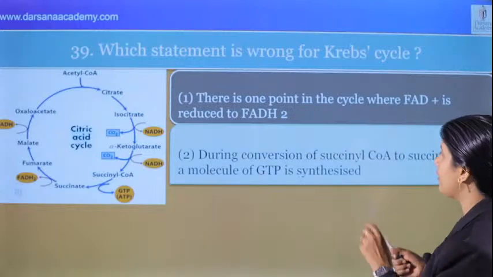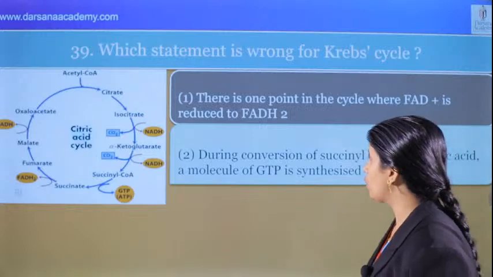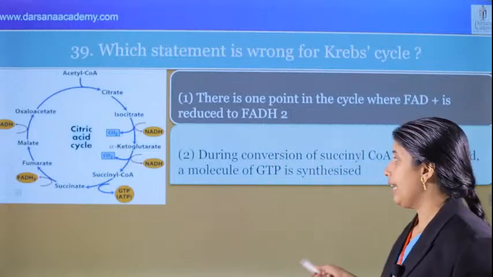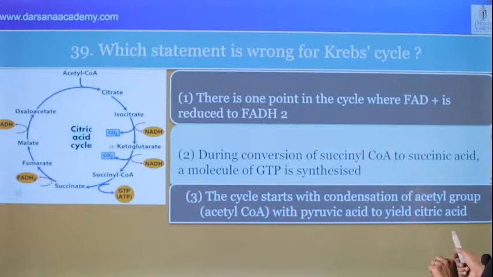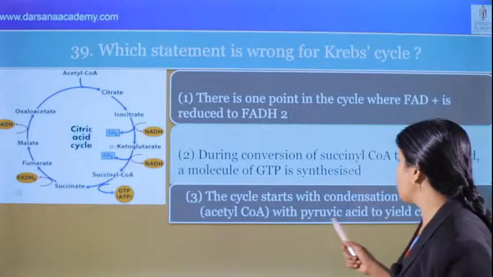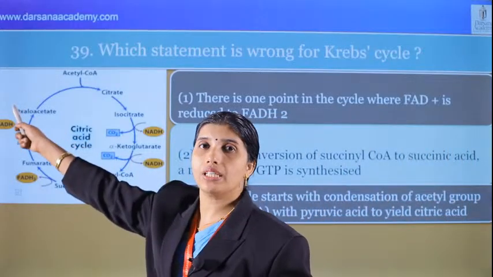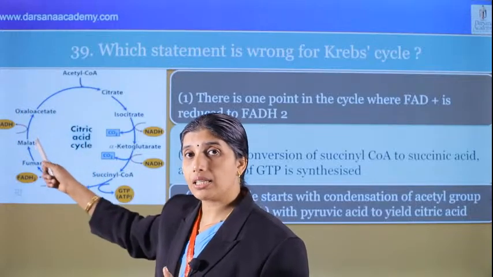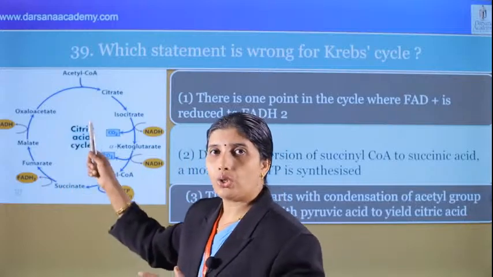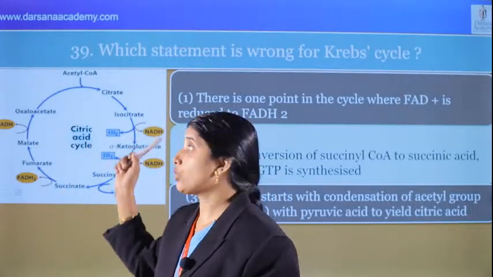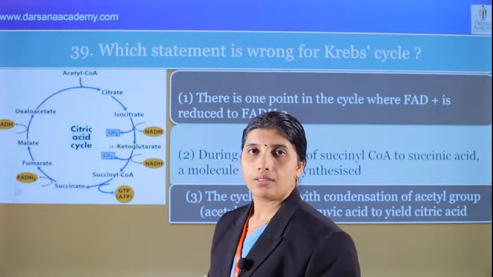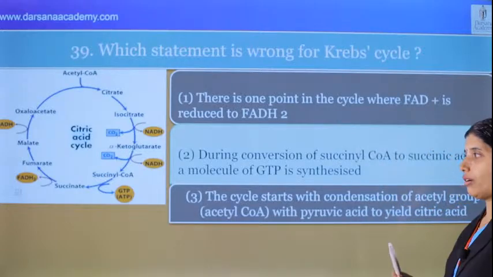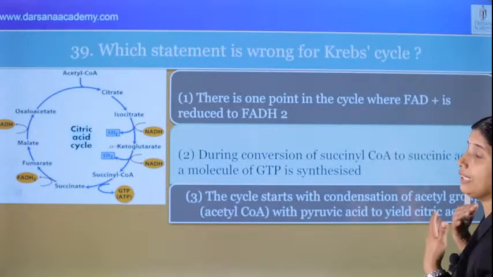Next, during conversion of succinyl coenzyme A to succinic acid, a molecule of GTP is synthesized. Yes, correct. Next, the cycle starts with condensation of acetyl group with pyruvic acid to yield citric acid. Is it pyruvic acid? No, it is oxaloacetic acid, a 4 carbon compound. The carbon number will be asked, the first product will be asked. It is also called TCA cycle or citric acid cycle, discovered by Krebs, therefore it is called Krebs cycle. Which is the primary acceptor? Oxaloacetic acid, not pyruvate. That is wrong.